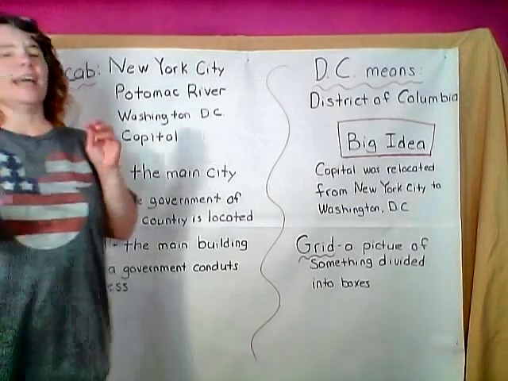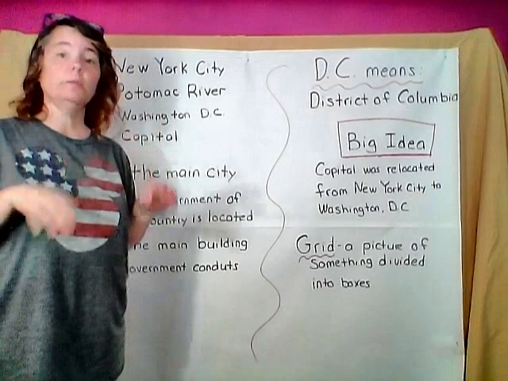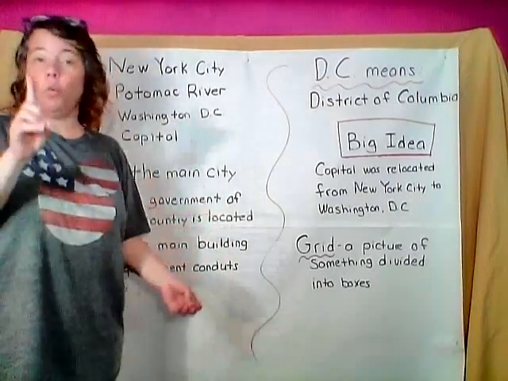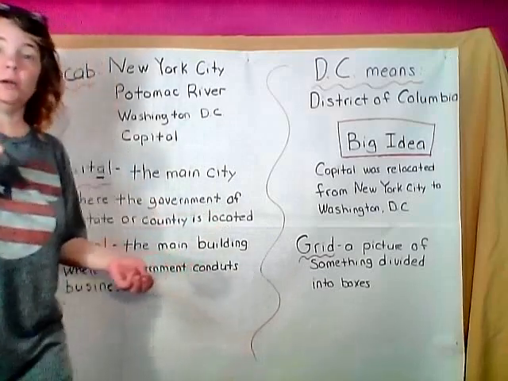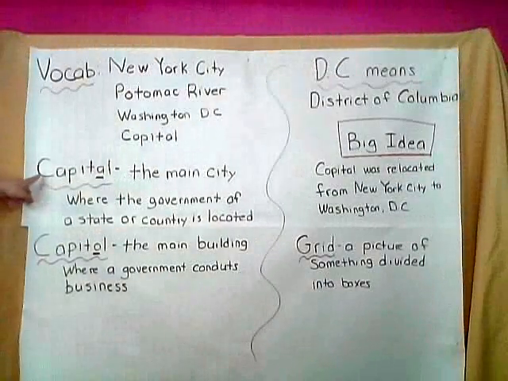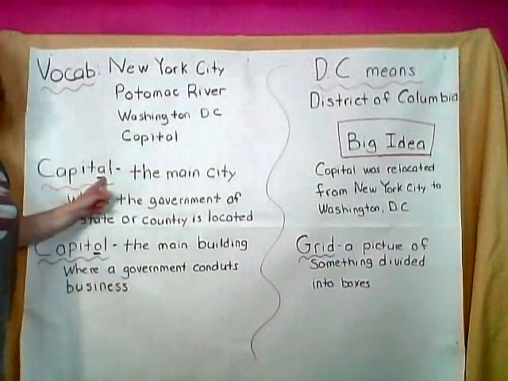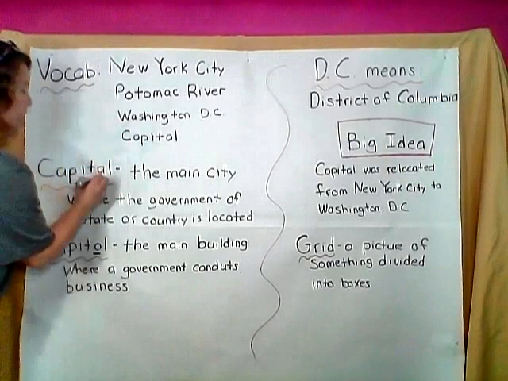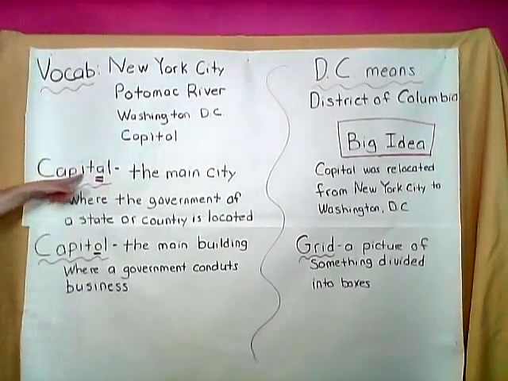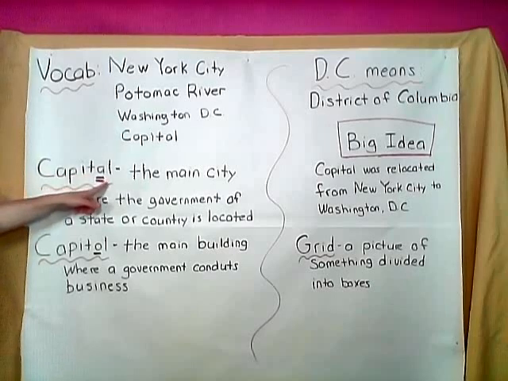But here's the thing. Capital can be a little confusing because of one little letter. It's amazing how much information one little letter can change in a word. So the first one we're going to look at is capital with an A, C-A-P-I-T-A-L.